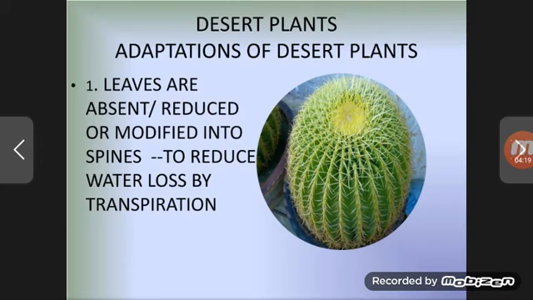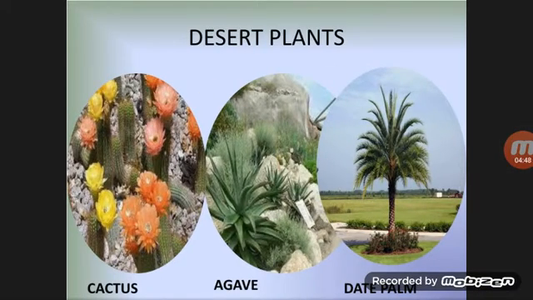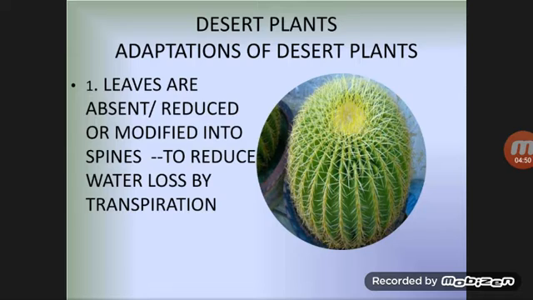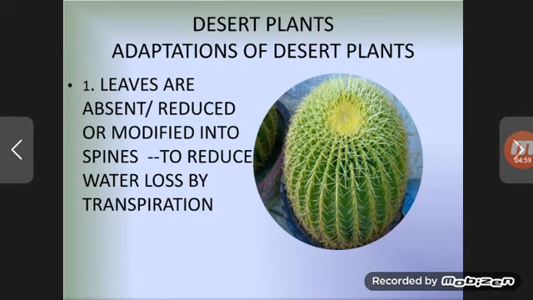The first feature is that leaves are absent, reduced or modified into spines to reduce water loss by transpiration. As you know, a desert is a dry place and there we need to reduce water loss. So such plants do not have leaves. In such plants, leaves are absent, reduced or modified into spines, as you can see in the cactus image. This is the first adaptation which enables desert plants to survive in deserts.